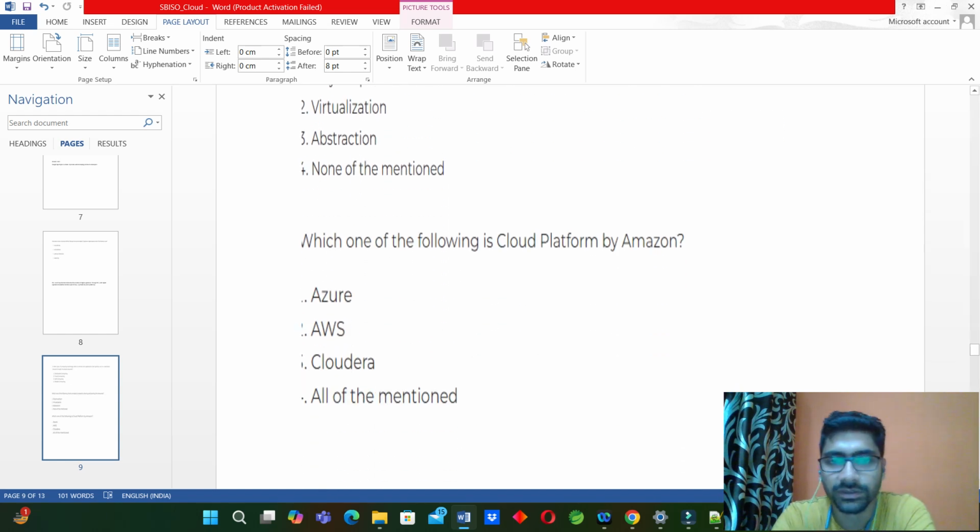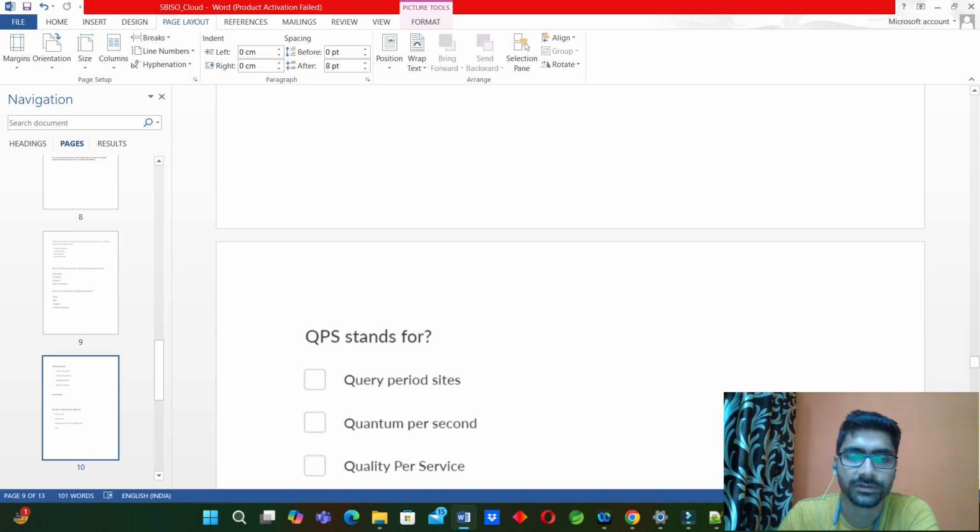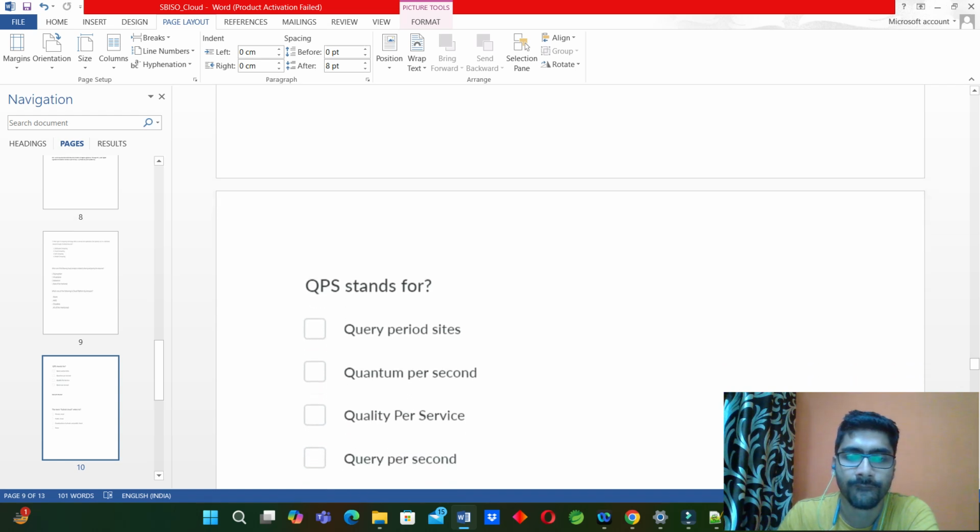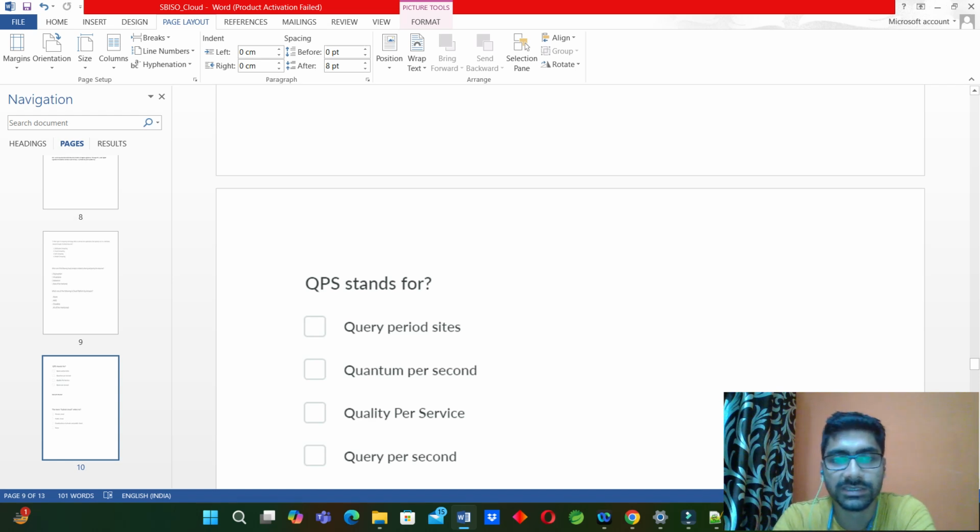Okay, which of the following is a cloud platform by Amazon? Azure, AWS, Cloudera, all of the mentioned. Okay, so for Amazon, this cloud platform is AWS. Azure is for Microsoft. Okay, so for Amazon, it will be AWS. Okay, then what does QPS stand for? Query period sites, quantum per seconds, quality per service, query per second.